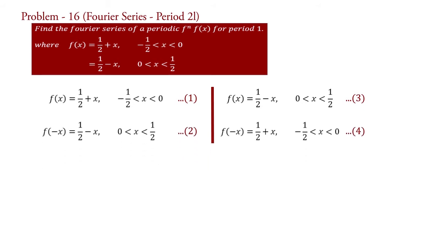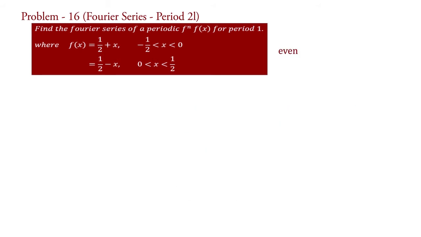Now, from equation 1 and 4, for interval minus 1 half less than x less than 0, we found that f of x equal to f of minus x. And from equation 2 and 3, for interval 0 less than x less than 1 half, we also found that f of x equal to f of minus x. Therefore, the given function is even, and therefore bn equal to 0. So, we need only coefficients a0 and an for the representation of the Fourier series.